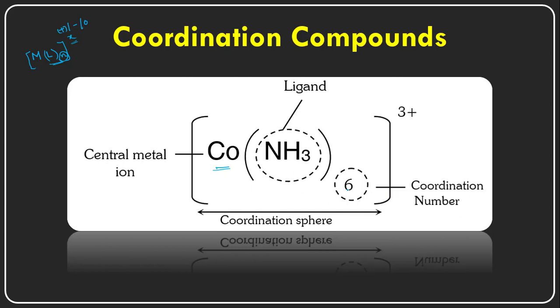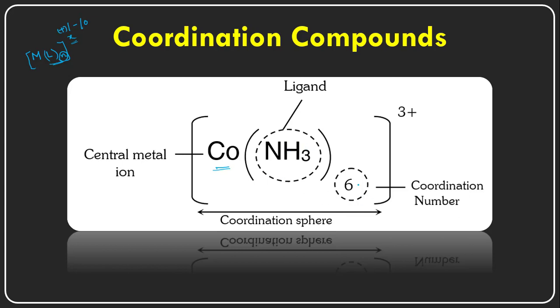This is the coordination number of this particular complex. For the cobalt ion it is 6. The coordination number is 6 in this particular compound, which is equal to the number of coordination bonds formed between the cobalt and the monodentate ligands.